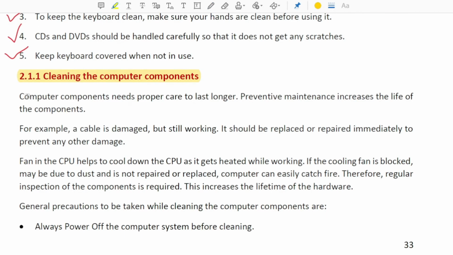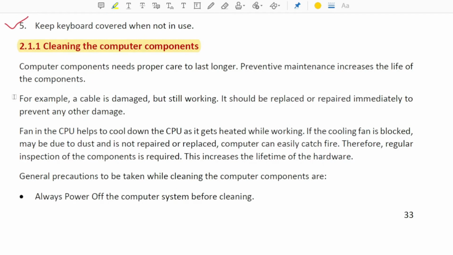Now the next part, cleaning the computer components. Computer components need proper care to last longer. Preventive maintenance increases the life of the components. For example, if a cable is damaged but still working, it should be replaced. Many people keep using computers with a damaged cable, but we should not. Better to replace it.